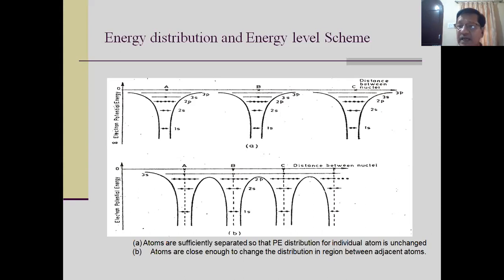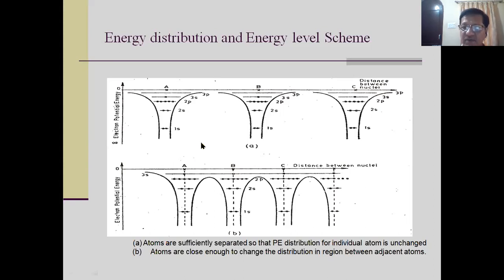When the atoms are brought closer to each other, they start interacting, and because of this interaction there is a wave mechanical coupling. Wave mechanical coupling means the wavelength of the wave changes. Here you have a 3s electron of the atom A, whose wavelength is lambda, which is h upon p, where h is the Planck constant and p is the momentum.